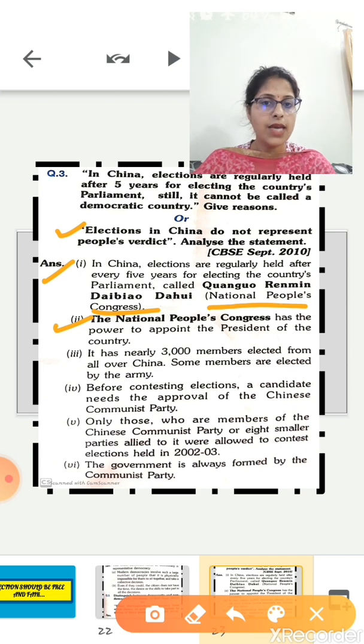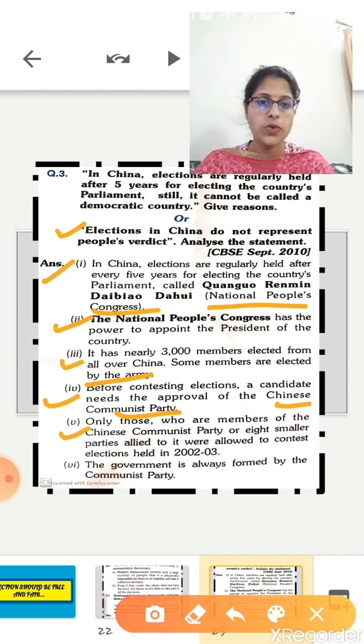The NPC has the power to appoint the president of the country, and nearly 3,000 members are elected from all over China, and some were elected by the army. But before contesting election, every individual candidate, including independent candidates, needs the approval of the Chinese Communist Party.